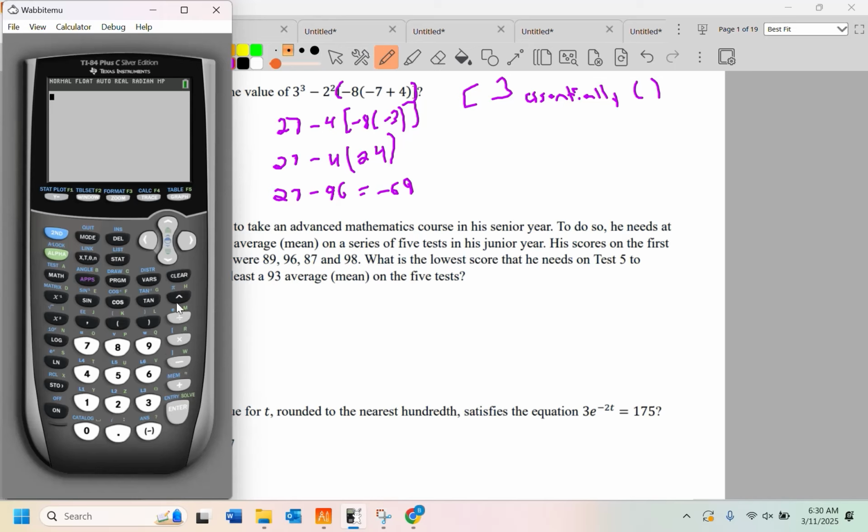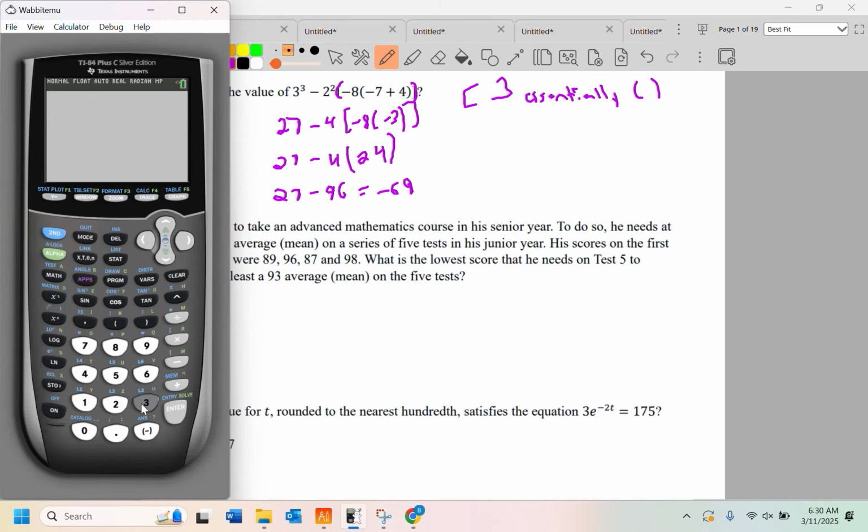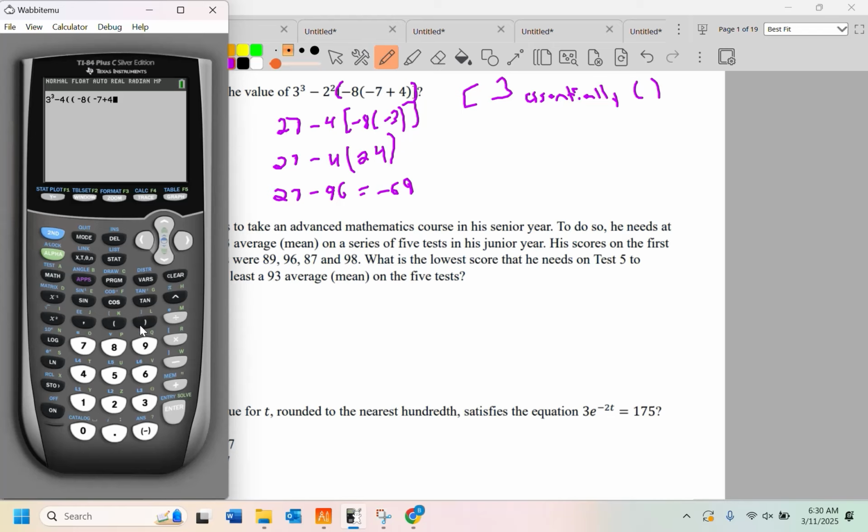If I can type, doesn't look like I can. So I'll use a master parentheses instead of a bracket. And I'll press that magic enter key and I'll get -69.